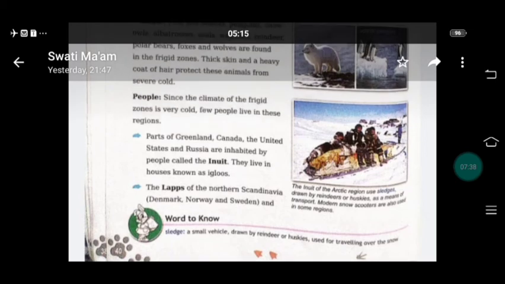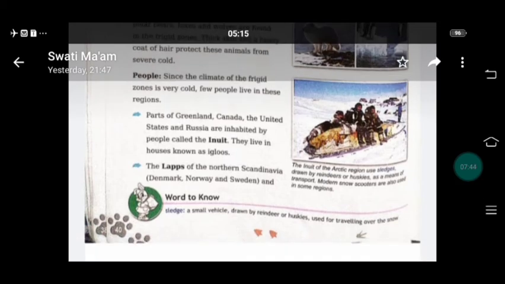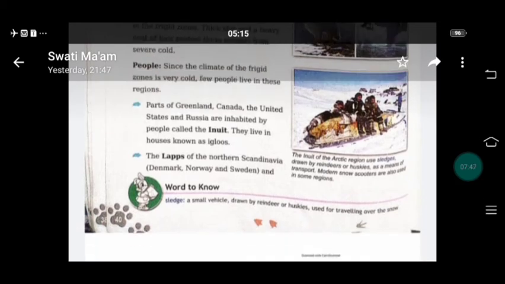People: since the climate of the frigid zone is very cold, few people live in this region. Parts of Greenland, Canada, the United States, and Russia are inhabited by the people called the Inuit. They live in houses known as igloos.